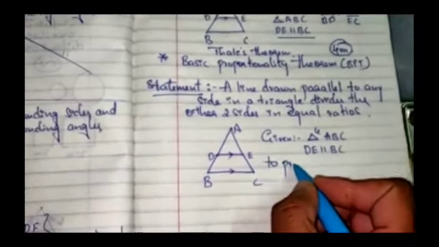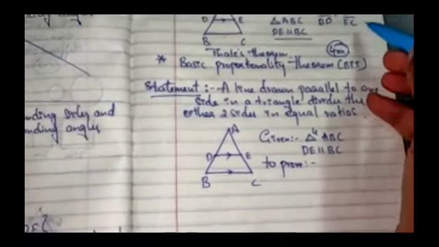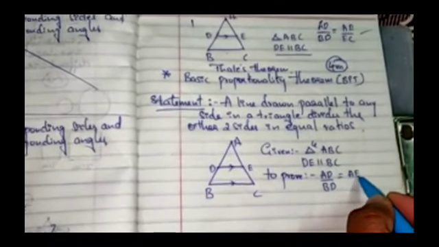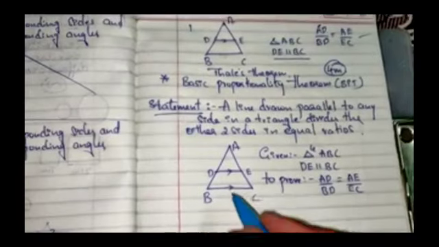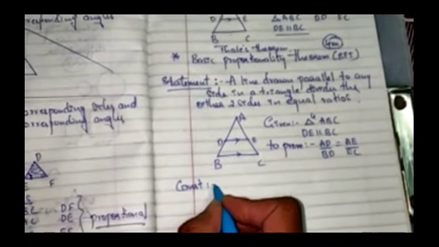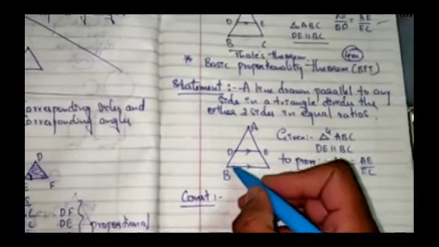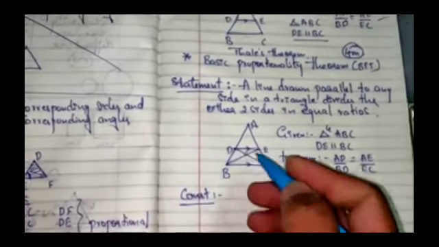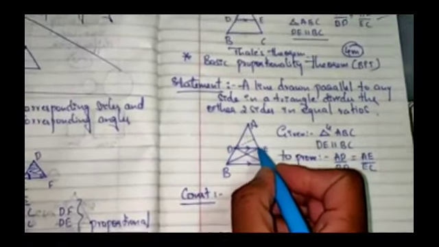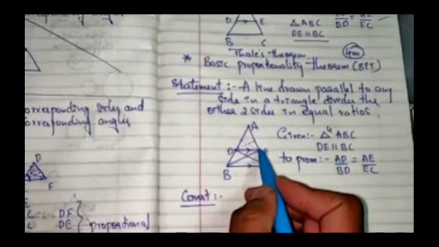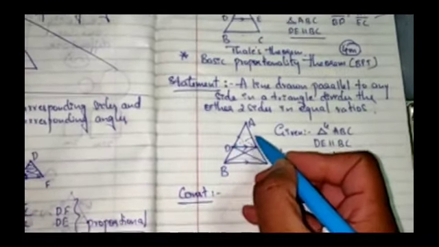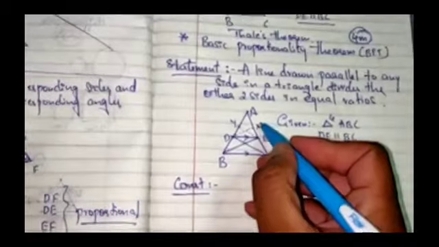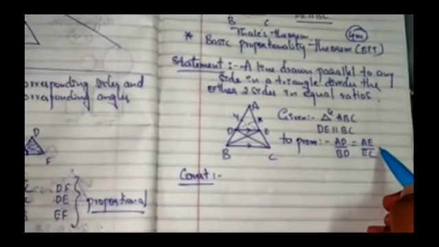So what will we prove? To prove, we are going to prove this concept: AD by BD is equal to AE by EC. To prove this, we need a small construction. What is the construction we are going to do? We will draw BE and CD. To help us, we will draw a perpendicular line from D and a perpendicular line from E. So D to X, E to Y. There are different alphabets, you can use any alphabet here, but the thing is you have to reach the proof.